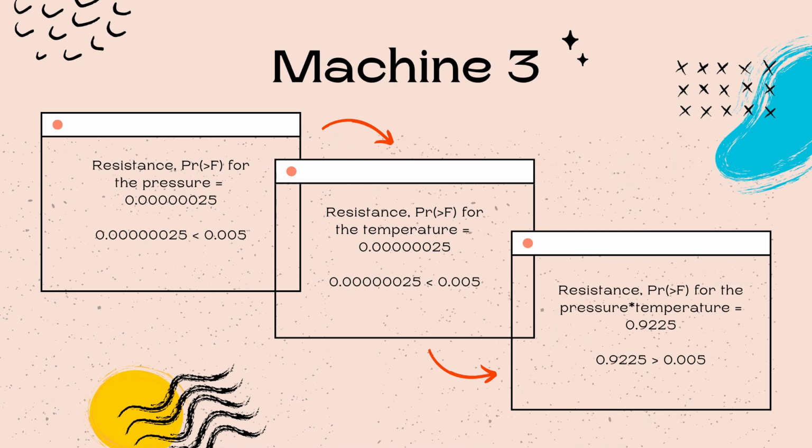Lastly, for machine 3, the p-value for the pressure is also 0.0000025, which is less than 0.05, and clearly is not significant for machine 3. And the p-value for the temperature is 0.0000025, which is also less than 0.005, and also clearly is not significant for machine 3. And lastly, the p-value for the pressure times temperature is 0.9225, which is clearly greater than 0.005. In this factor, we can clearly say that P times T is significant for machine 3.